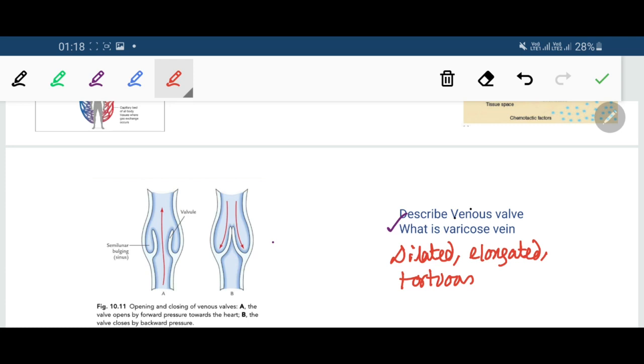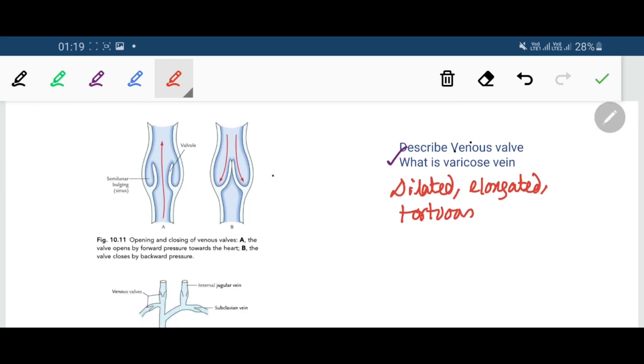So for long periods of standing, the veins in the lower limb get stretched by the weight of blood. As a result, the valves in the lower limb veins become malfunctioning, become damaged. So there is backflow of blood in the lower limb veins and they become dilated and tortuous, which is called varicosity of veins.